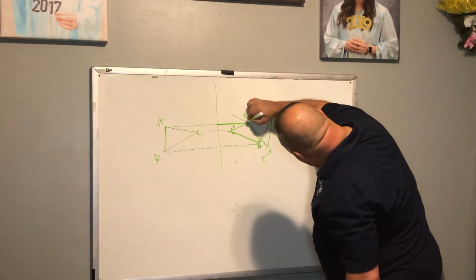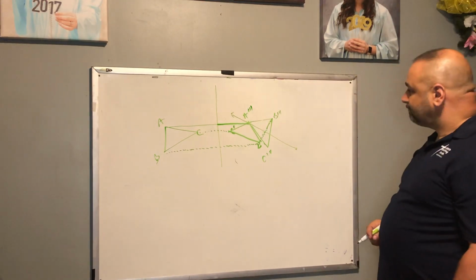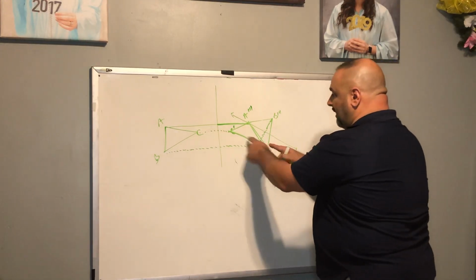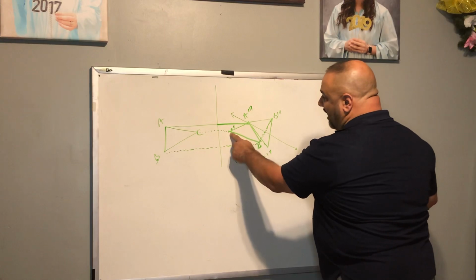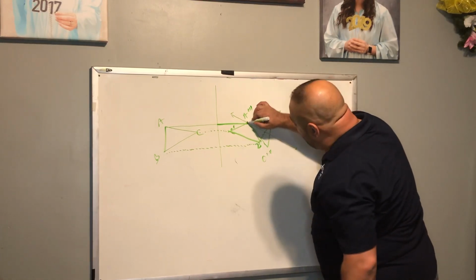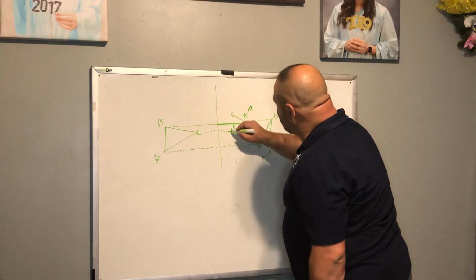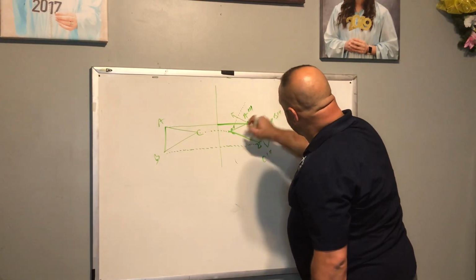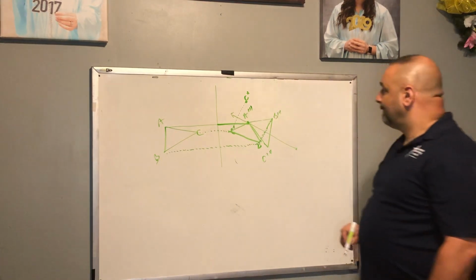There's your perpendicular bisector. From here, this is the shape that we're talking about. B is already reflected. A is already on the line of reflection. So now let's make sure C is perpendicular, and we want to connect that. We're going to call that C double prime.